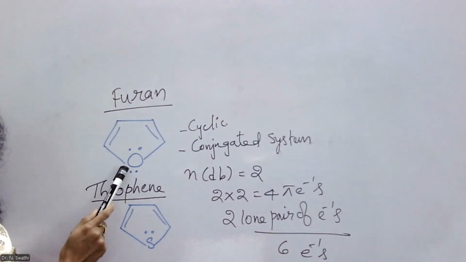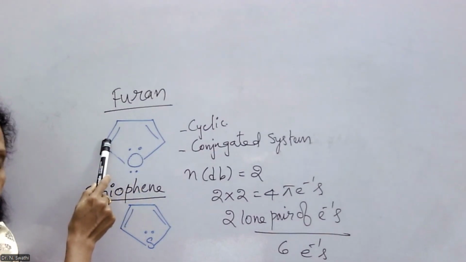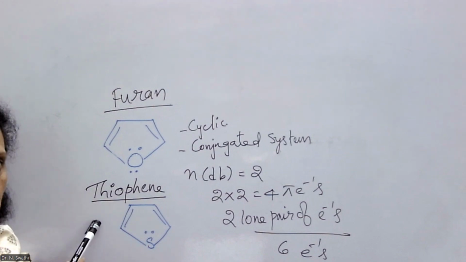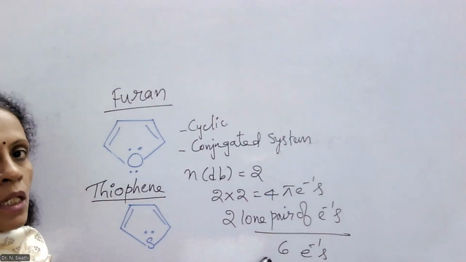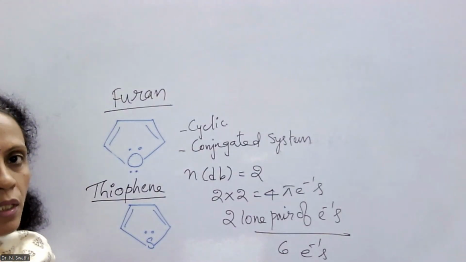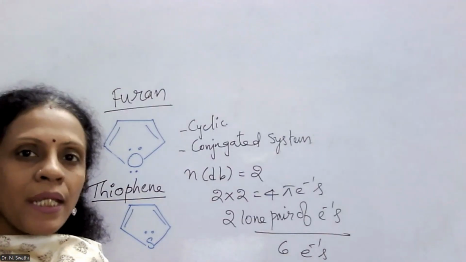Now in case of furan, one of the lone pairs of electrons of oxygen will be contributed towards the conjugation. And the same is the case with thiophene, the lone pair of electrons of sulfur will be contributed towards the conjugation. Thus overall 4 pi electrons and 2 lone pair electrons, 6 electrons are participating in the cyclic cloud formation. And that is how even furan and thiophene are considered to be aromatic in nature.